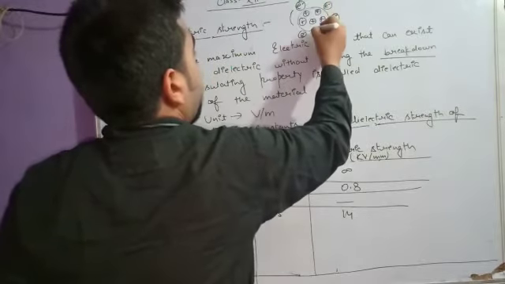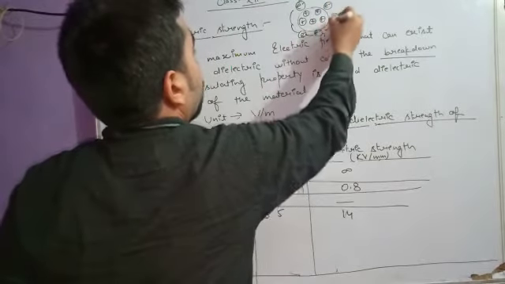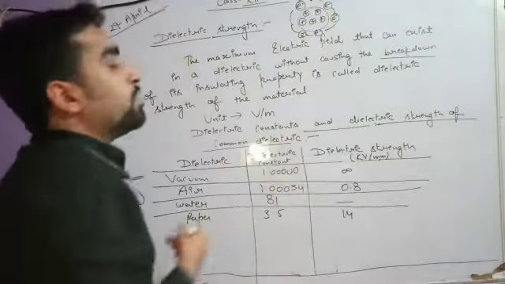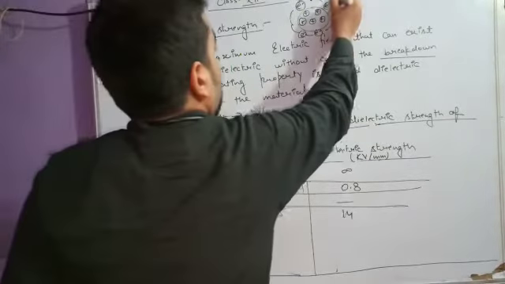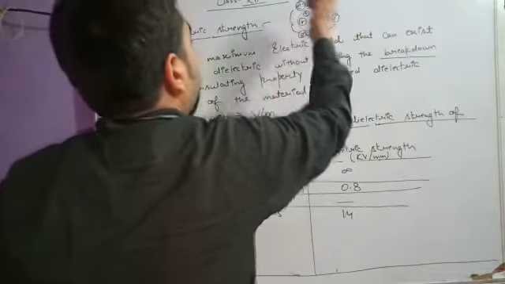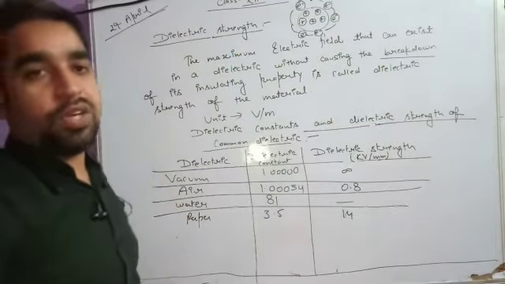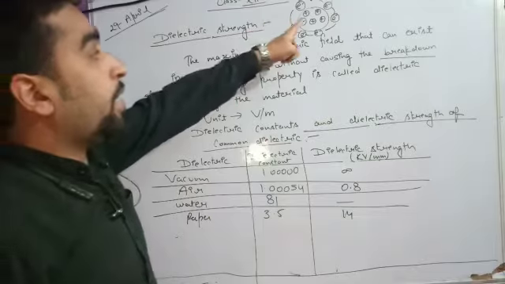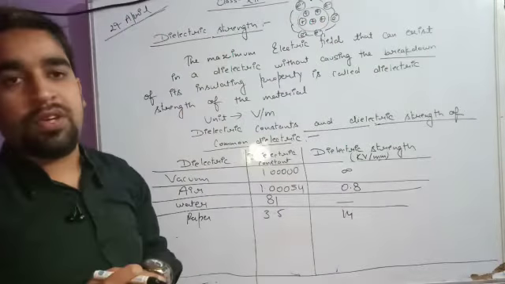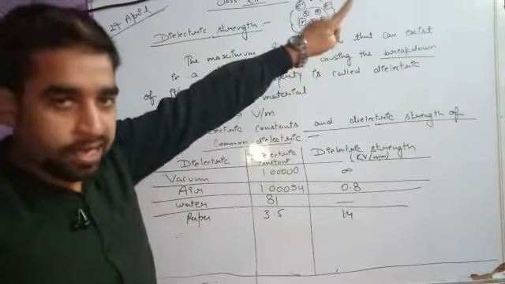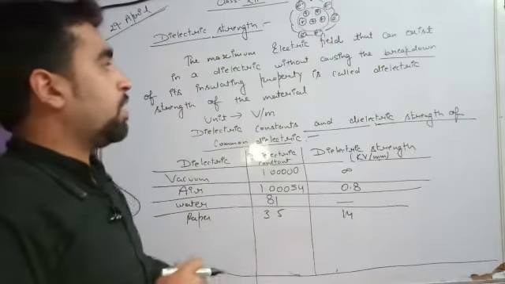These electrons are bonded to the nucleus and are not free to come out. So we require an energy, an electric field, that can take out this electron, so that the electron will be free for conduction.